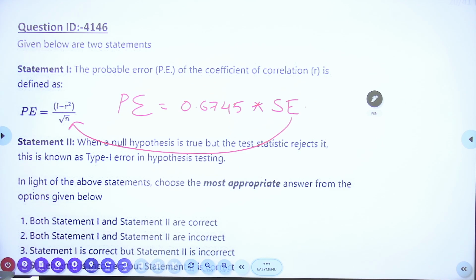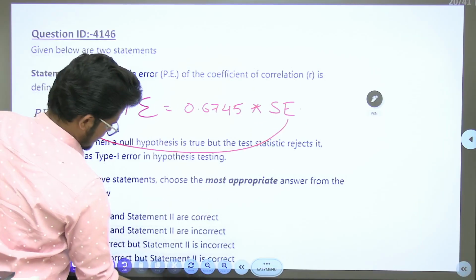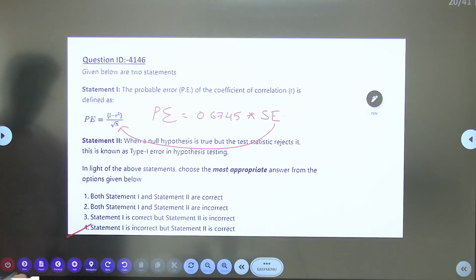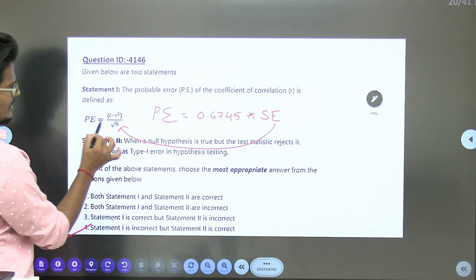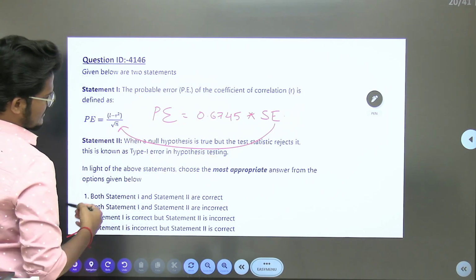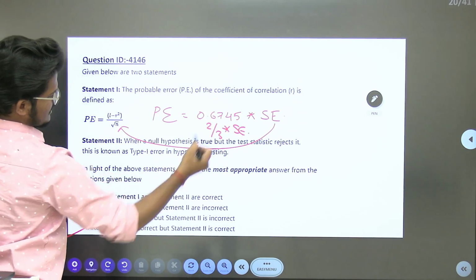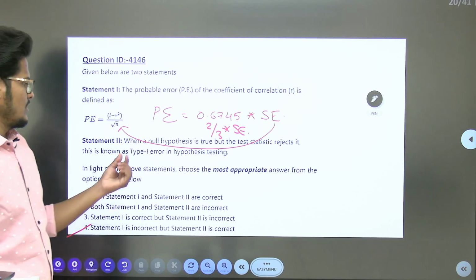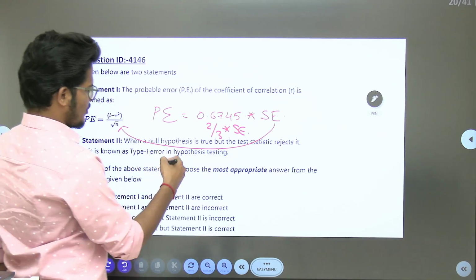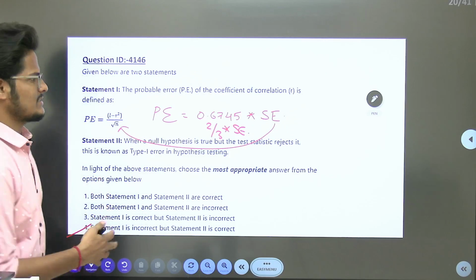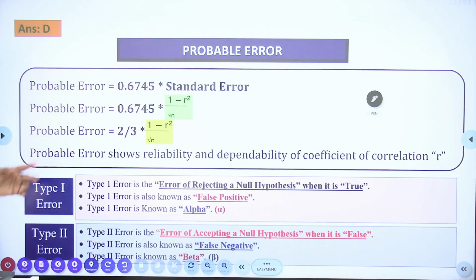When a null hypothesis is true, but the test statistic rejects it, this is known as type 1 error. So rejection of a null when it is true. So the fourth option is given as the correct answer, that is 1 incorrect, 2 correct. Because probable error equals 0.6745 into standard error, or else 2 by 3 into standard error. This 2 by 3 is nothing but 0.6745. So here the second statement is correct. When a null hypothesis is rejected if it is true, that is type 1 error. So this is the probable error formula.